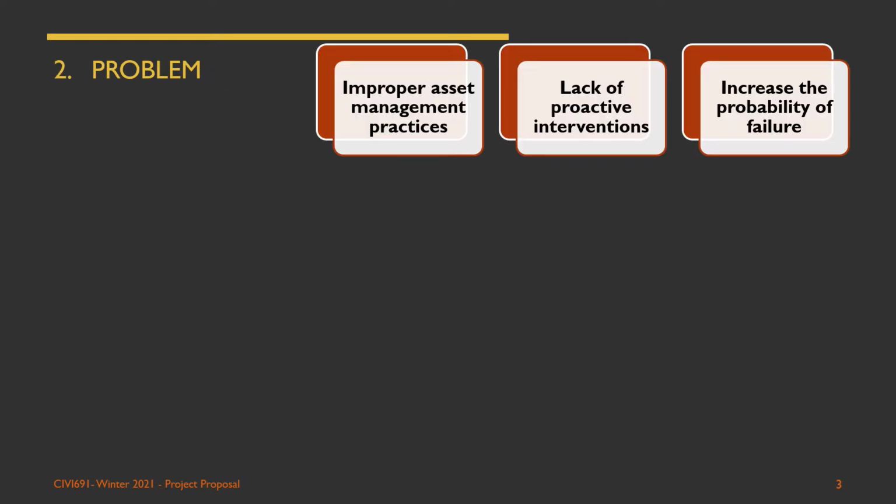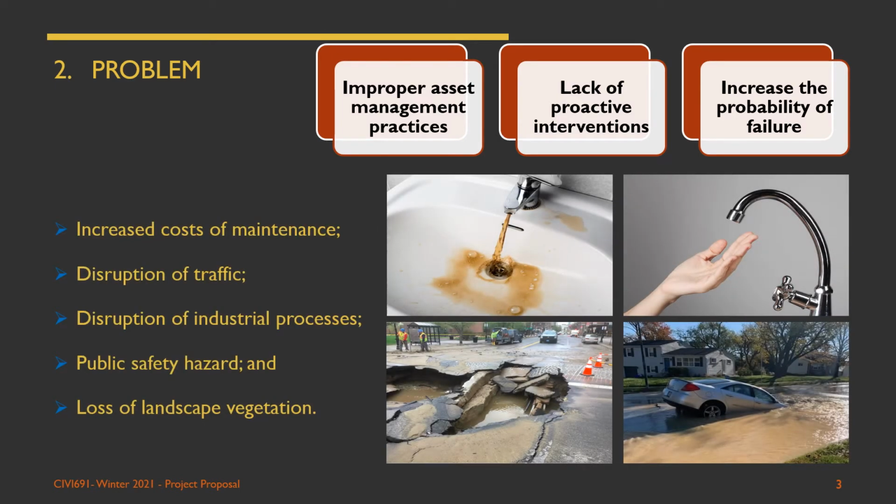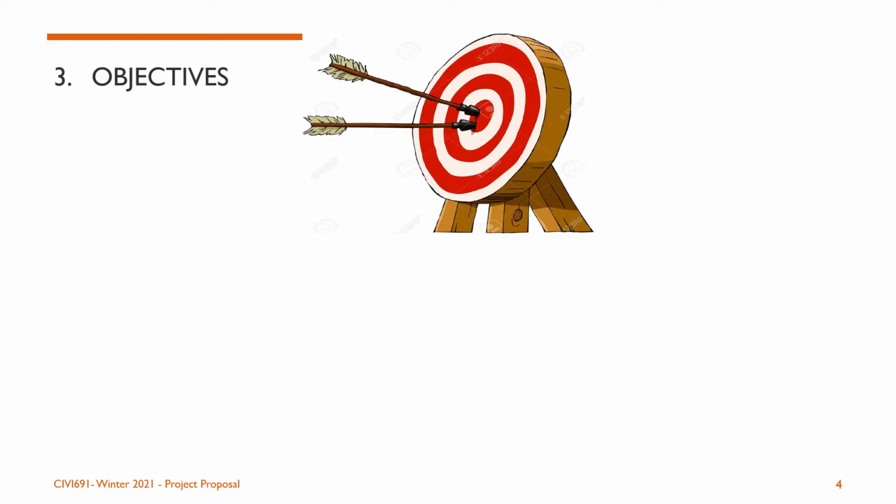The problem is that infrastructure is suffering from improper asset management practices and lack of proactive intervention, which in turn increases the probability of failure of water mains. Such failures cause several consequences such as increased maintenance cost, disruption of traffic, and others. So, the main goal of this study is to promote proactive interventions to prevent those consequences and hence improve the whole water distribution system in the city of Montreal.